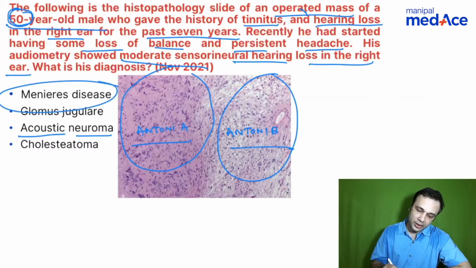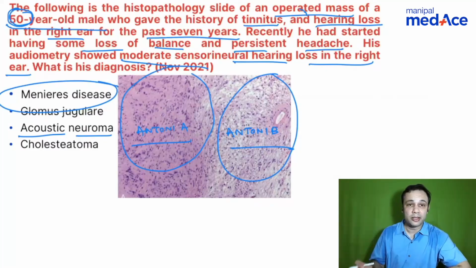Meniere's disease is straight away ruled out. Audiometry is not mentioned here, but looking at the clinical presentation itself, it is not episodic. It is a progressive illness which has been operated. There is medical treatment and surgical treatment in Meniere's disease.